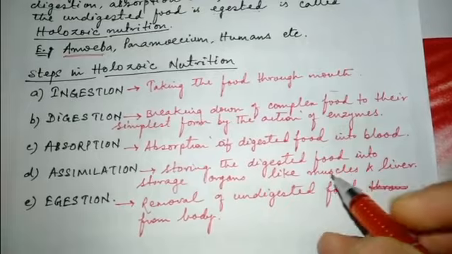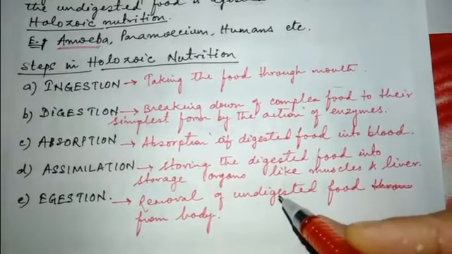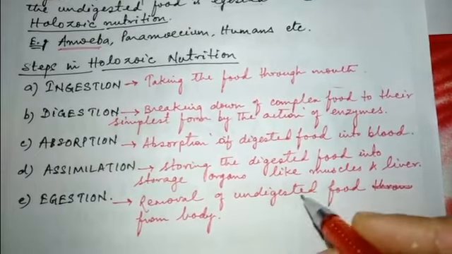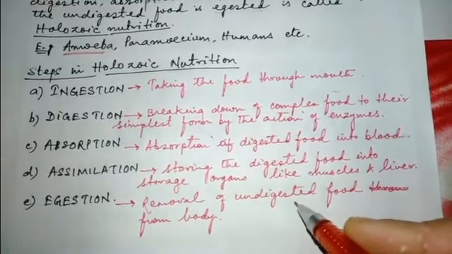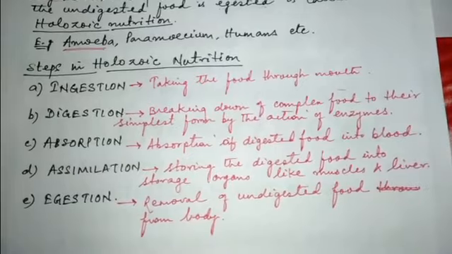Finally, the undigested food is egested out of the body through the anus in human beings, or in single cell organisms, through a vacuole like contractile vacuoles.